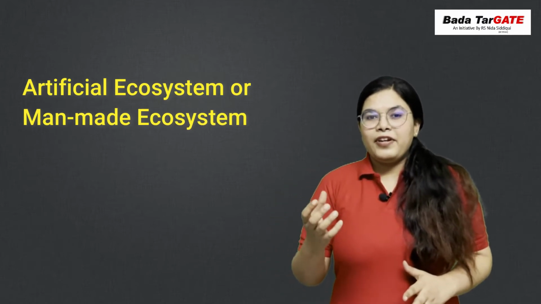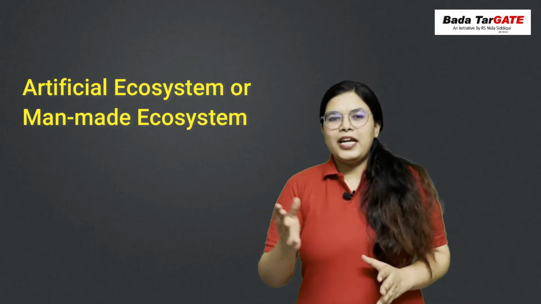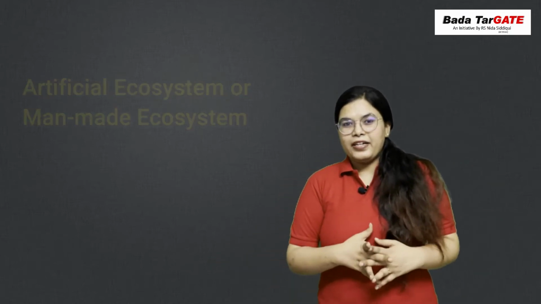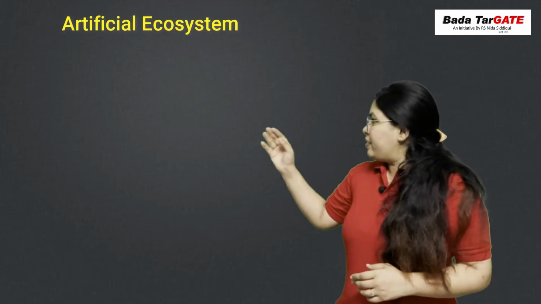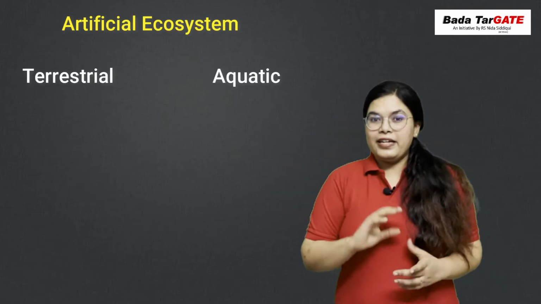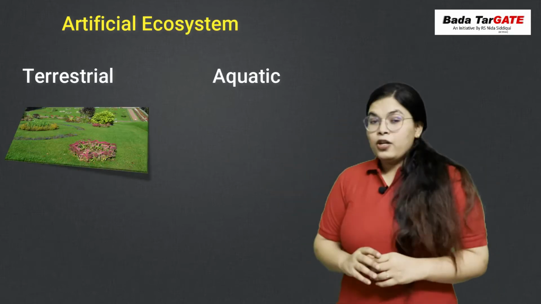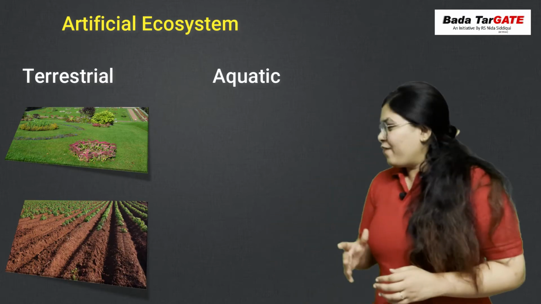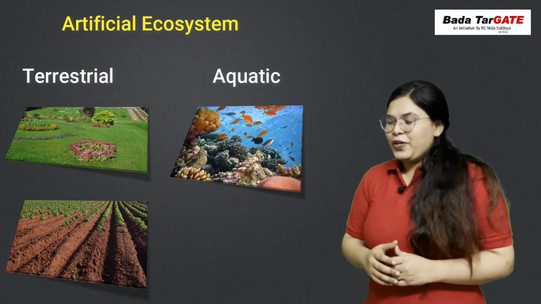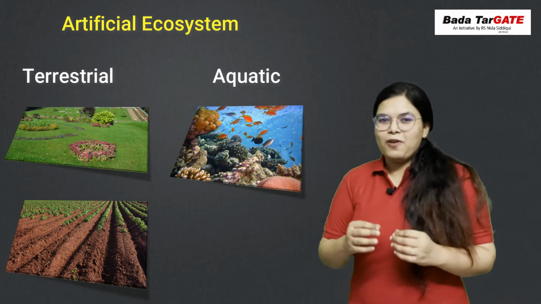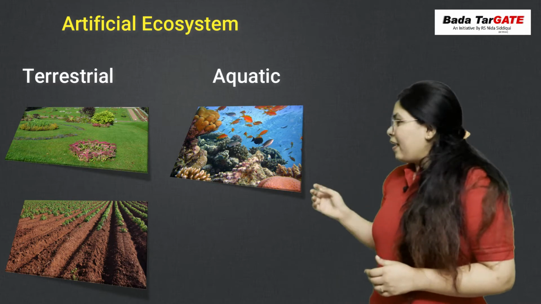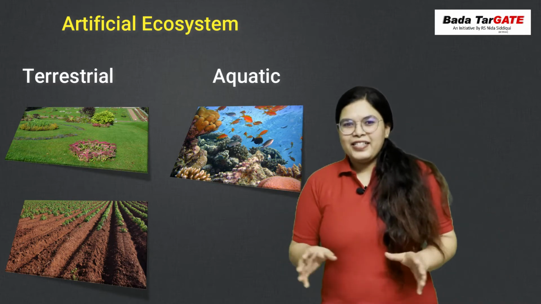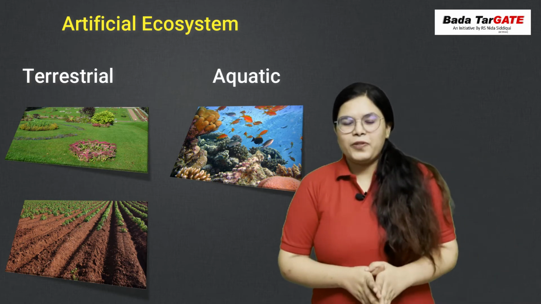That means man has created some ecosystems similar to the natural ecosystem where all abiotic and biotic components interact among themselves. So in terrestrial, what do we have? Garden, cropland, agricultural land. Now comes the aquatic. You have seen an aquarium in your home where small fishes are there, small stones are there, food you supply, water you change, some aeration will be there. So that is the aquatic man-made ecosystem.